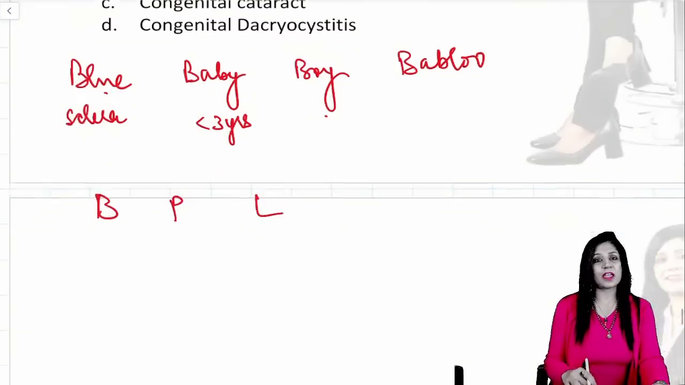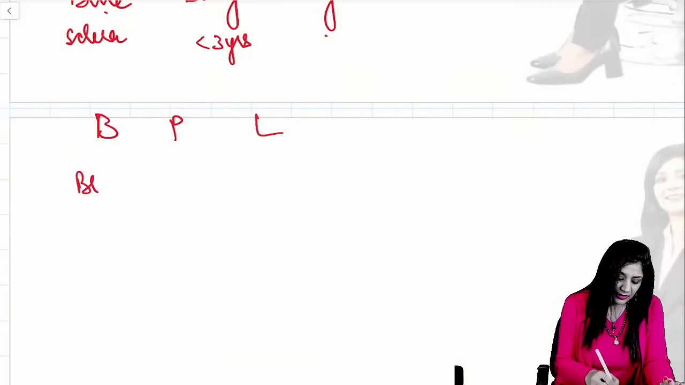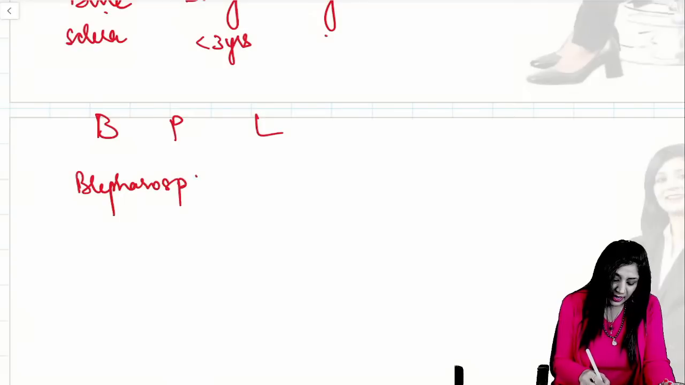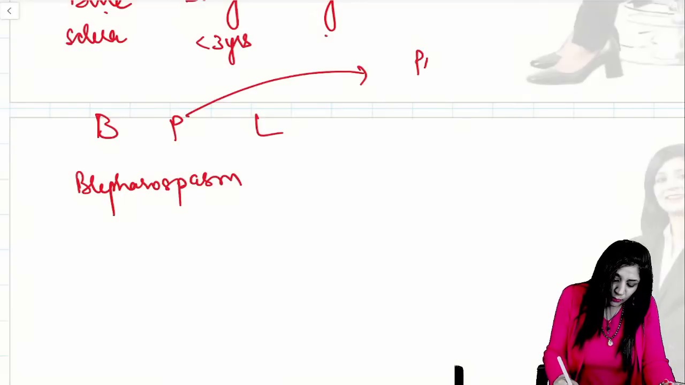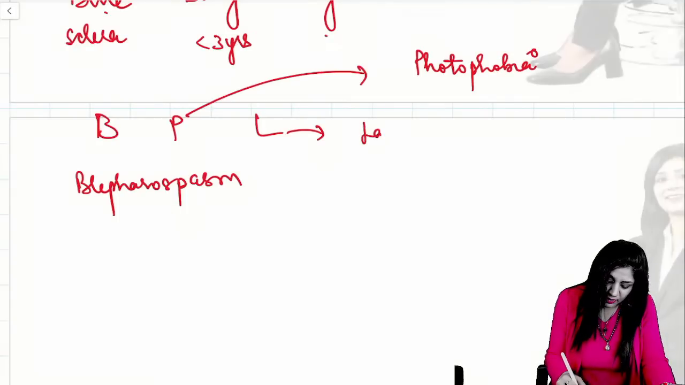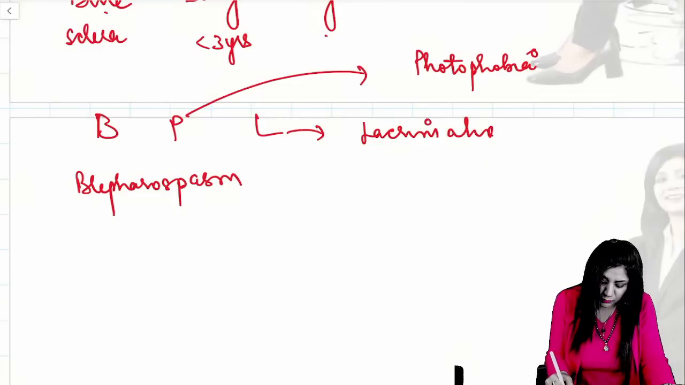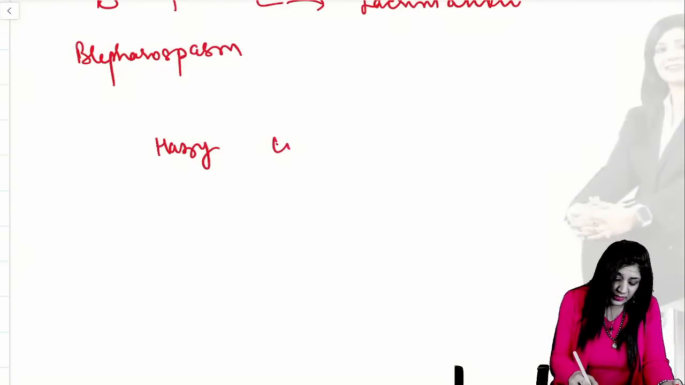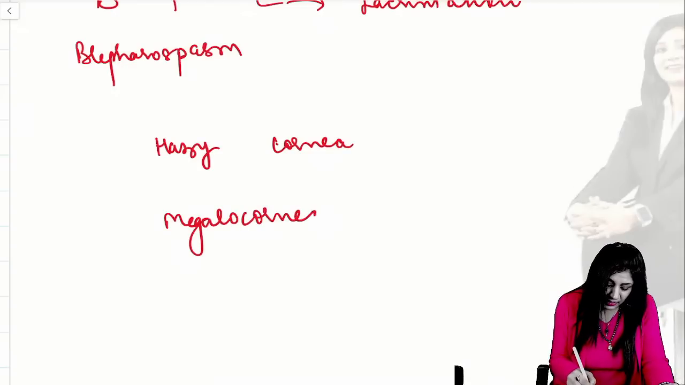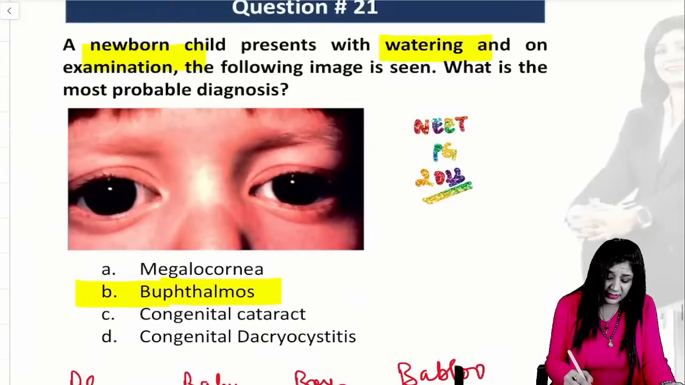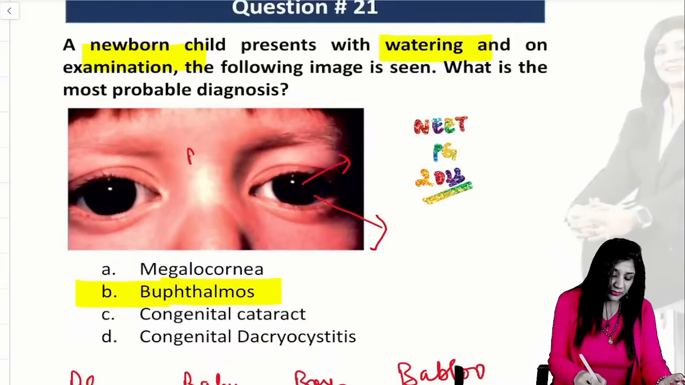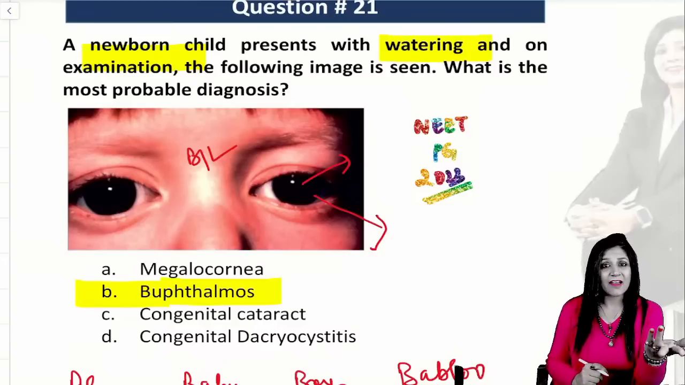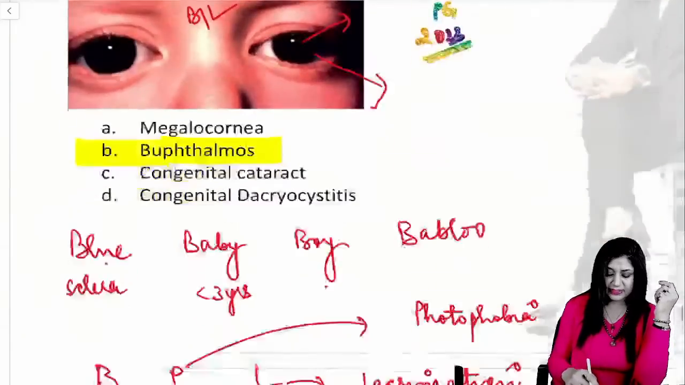So they will give you the triad or any of the features of the triad: blepharospasm, photophobia, lacrimation, then hazy cornea, very important. They can give you hazy cornea, they can give you the megalocornea. So here you can see that we are having the haziness, we are having the megalocornea, bilateral involvement. You can see watering they have given in the neonate. So obviously it is a case of buphthalmos.